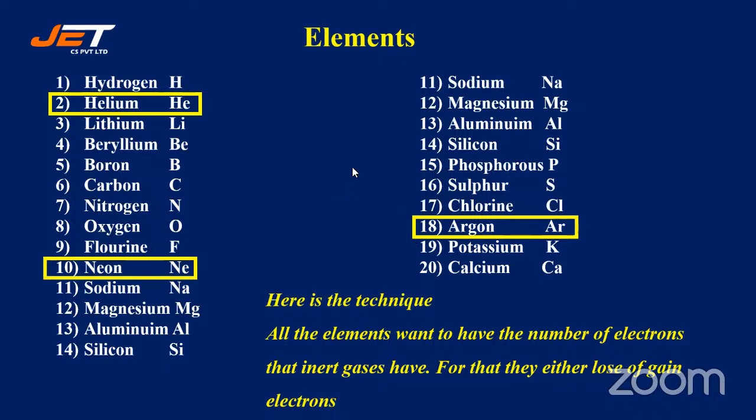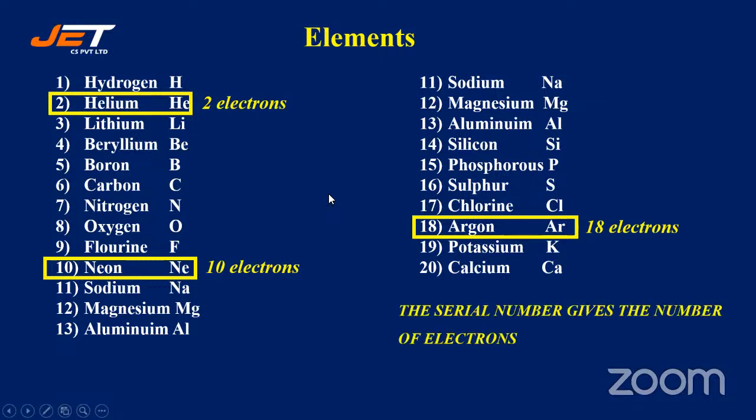So octet rule, you all remember the octet rule. That means the valence shell should contain 8 electrons. So that is the octet rule. Then the element is said to be a stable element. All the inert gases are stable elements. So depending on the valency, we can list the compounds. Here helium has 2 electrons, neon 10 electrons, argon 18 electrons. Right, they have a stable electronic configuration in their valence shell.